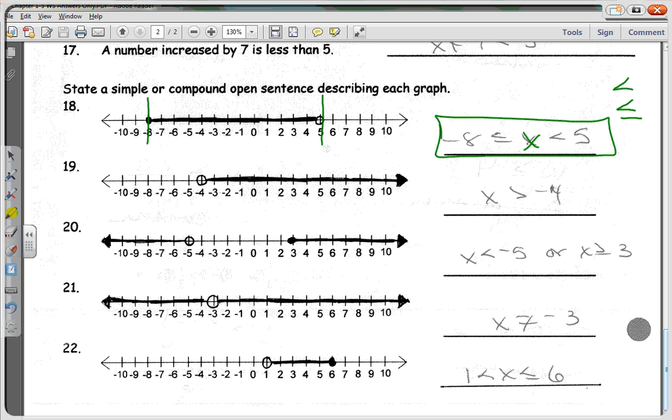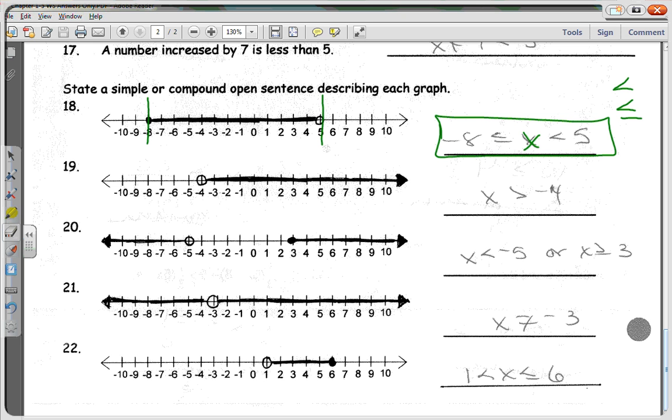Now, look at number 20. Number 20, you cannot do this. How many of you did X this way? How many of you did something that looks like that? Now, is -5 ever greater than 3? You have to be able to remove this X, and that has to be a true statement. -5 is never greater than 3, is it? So if you remove the X, you need to make that a true statement, which is why you have to make this an or statement.